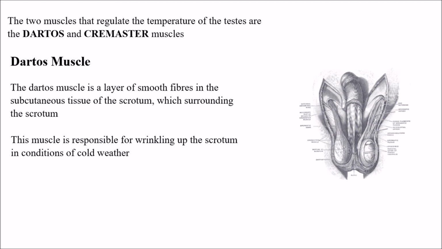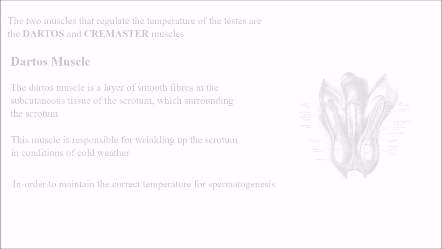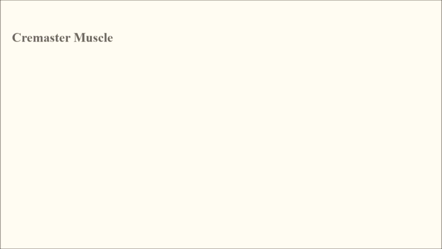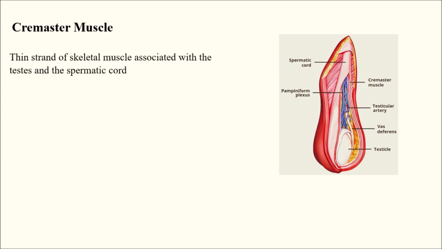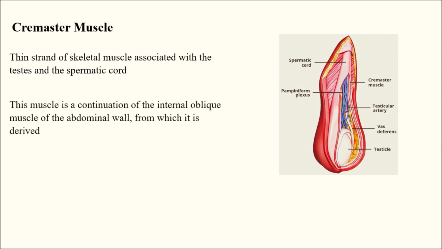So this tightness or wrinkling of the scrotum is because of this muscle in cold conditions, and in order to maintain the correct temperature for spermatogenesis, the dartos muscle is required. And we have the cremaster muscle, which is a very important muscle. So what is the cremaster muscle? The cremaster muscle is a thin strand of skeletal muscle associated with the testes and spermatic cord. This muscle is a continuation of the internal oblique muscle of the abdominal wall.